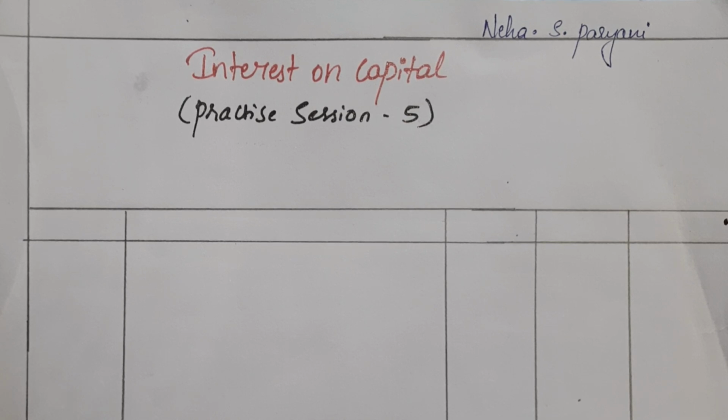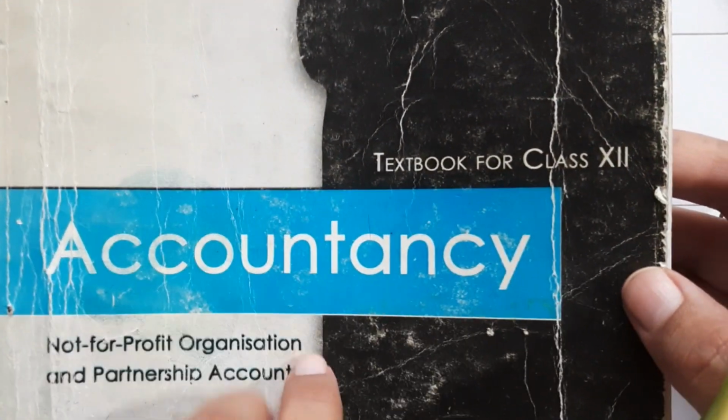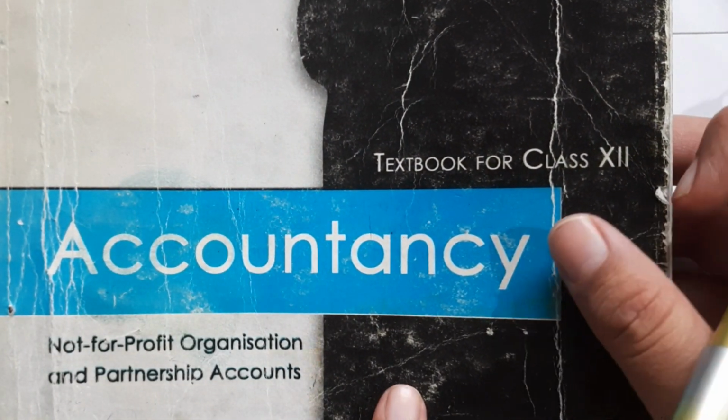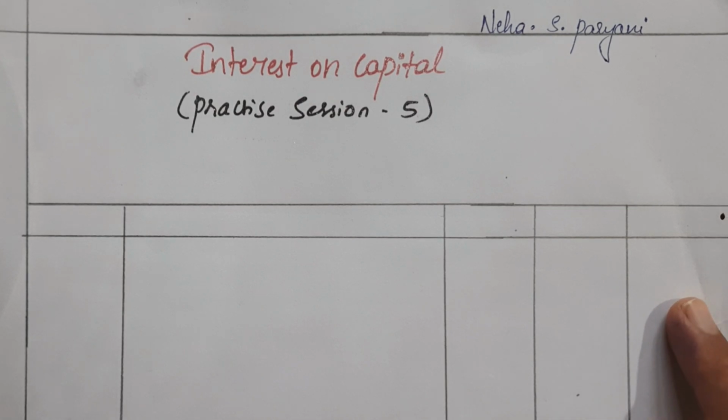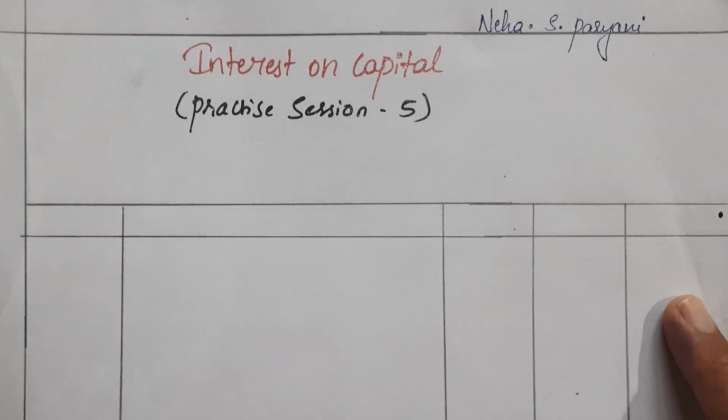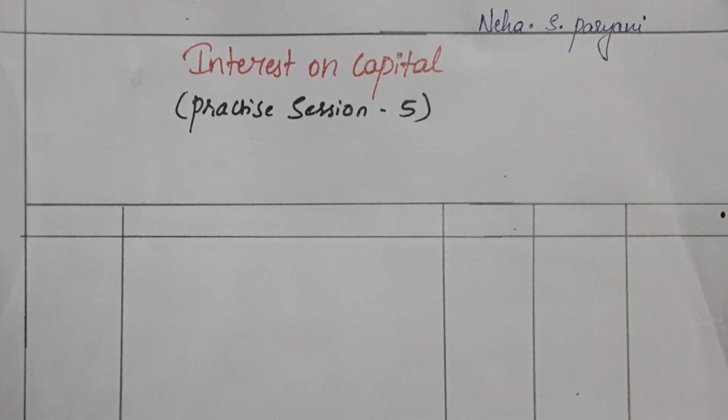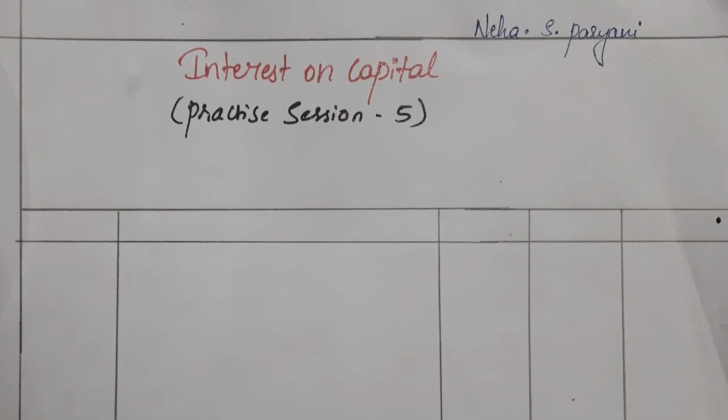We have started this practice session series wherein we will be discussing more and more problems from the textbook. The textbook that I use is the NCERT textbook for accountancy class 12. If you have this textbook it's okay, or else you can take screenshots of the questions, or you can also download the PDF of this textbook from the internet. It's free.